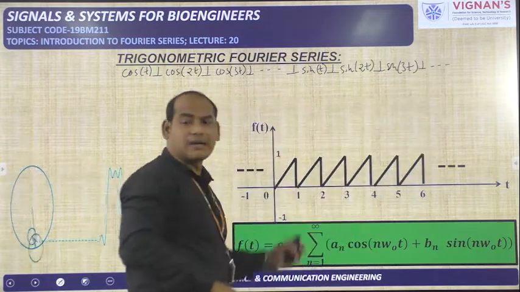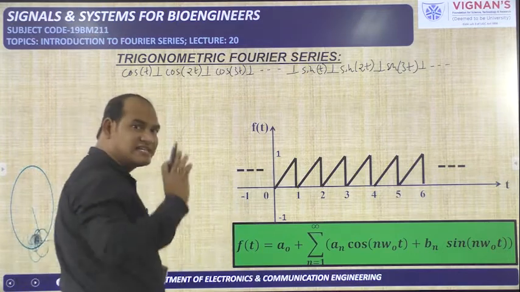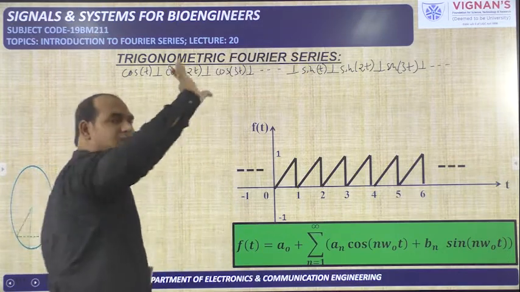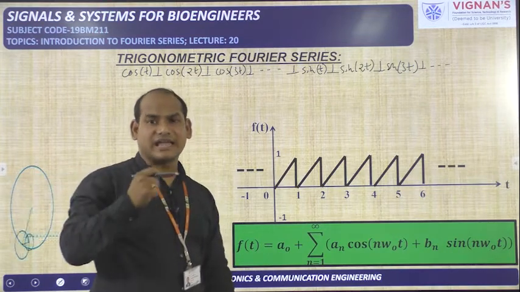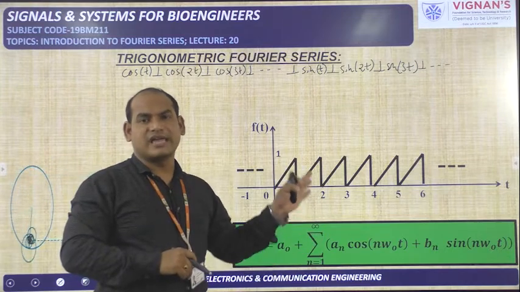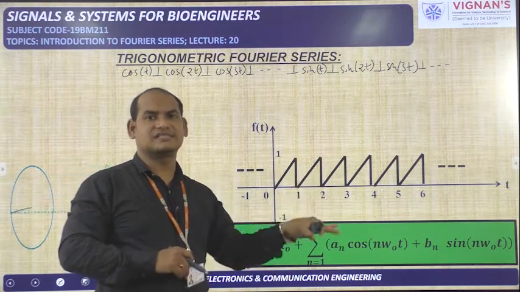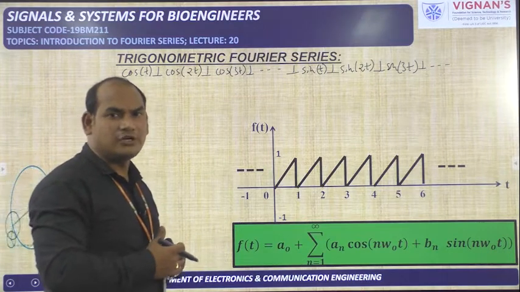Like this, the complete set is available. In order to represent one signal, you need to take this entire complete set. Just as we represent one vector a bar in terms of i, j, k, in terms of the projections of a bar on the x-axis, y-axis, z-axis, like 3 i cap plus 4 j cap plus 5 k cap.